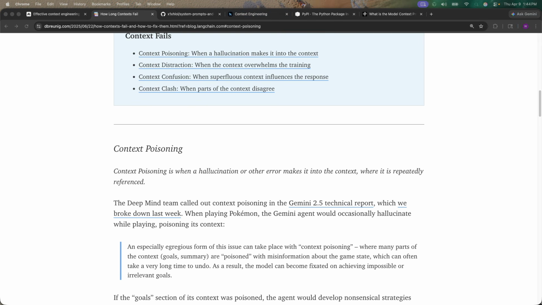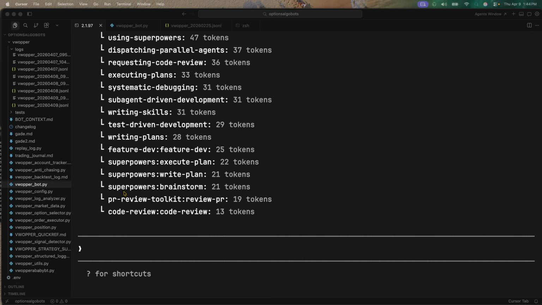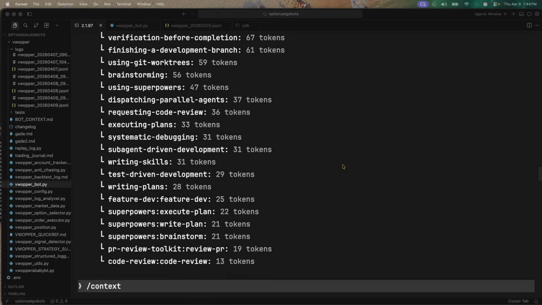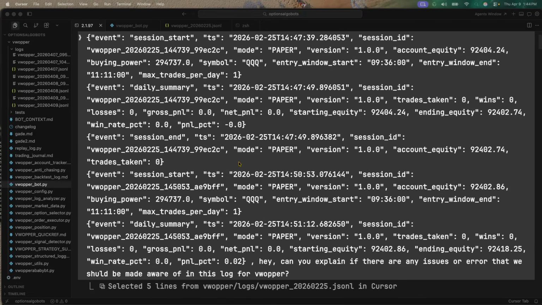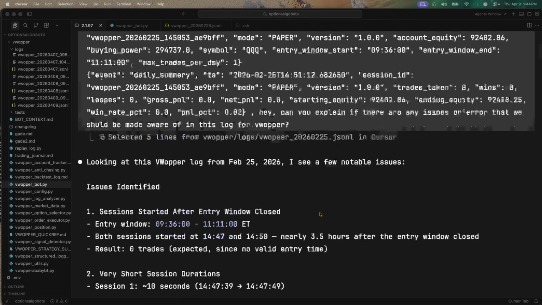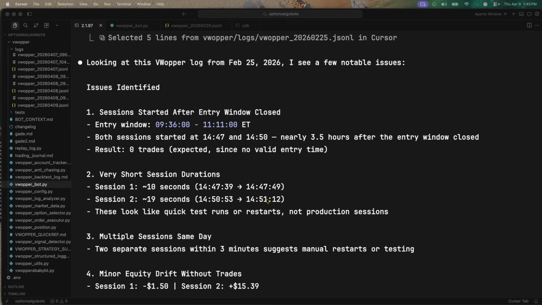So one of the things that I want us to do now is, number one, now we understand what context engineering is, right? We understand what context poisoning is, right? Context poisoning is what I just did. I took the entire JSON and I just blanketly dumped it into Claude Code, even though it was able to decipher and give us the proper information. I think a better way to do this is to create an MCP server, right? And this MCP server is going to take all of the logs.